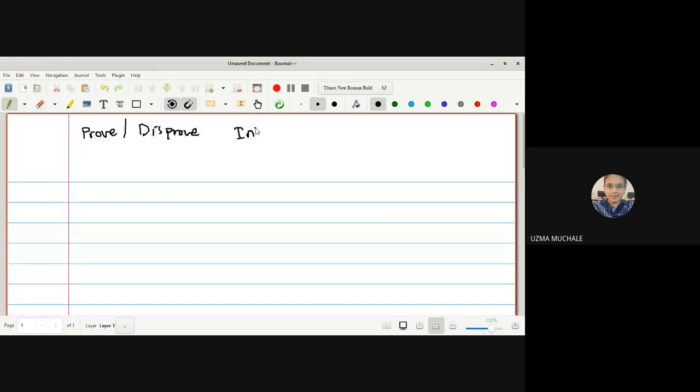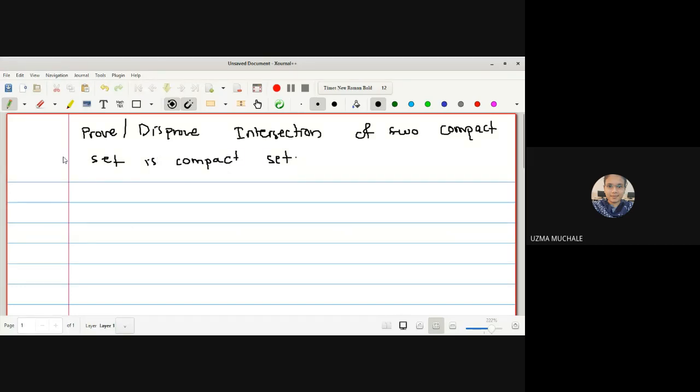Prove or disprove: the intersection of two compact sets is a compact set. Prove or disprove means we are going to prove it is not compact.